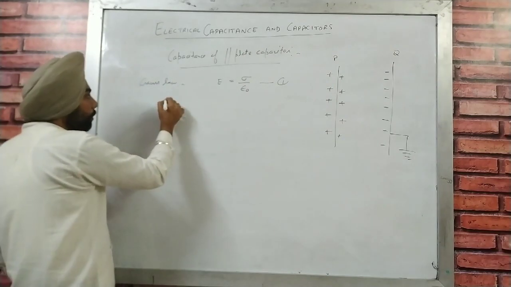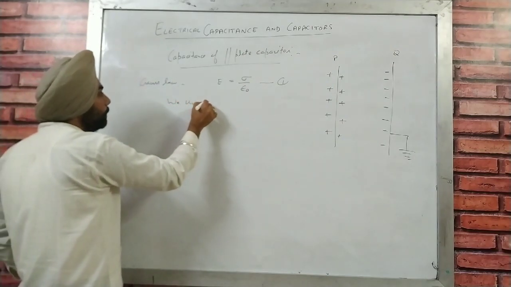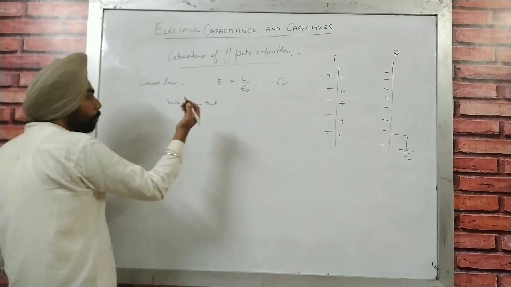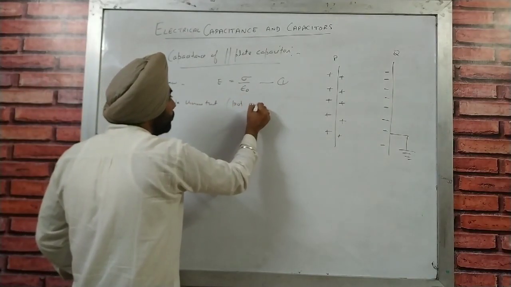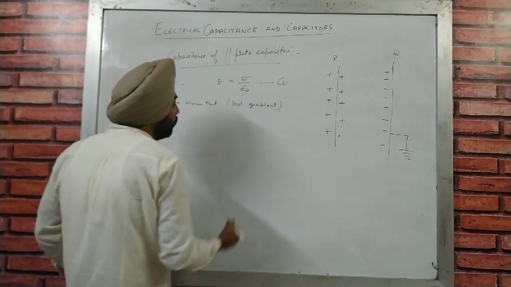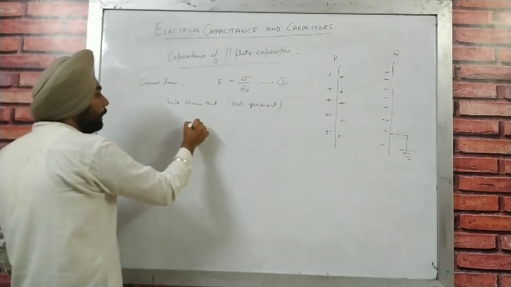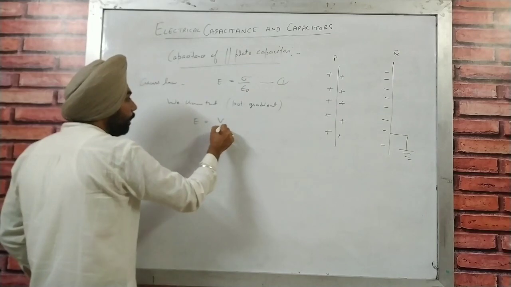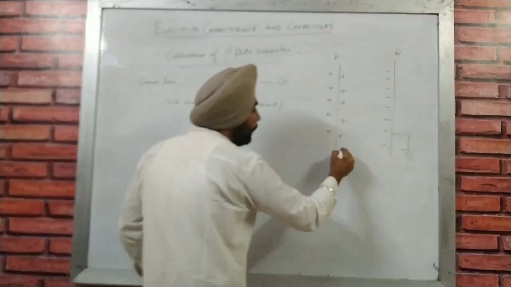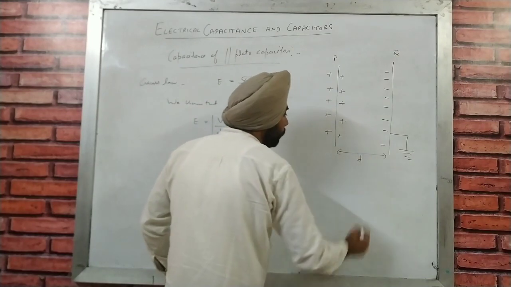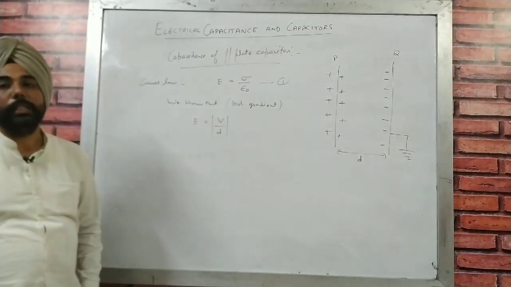Now we know the potential gradient. What is the potential gradient? We have already done that topic as well. So E is equal to V upon D, using a modulus here. Now what is D here? D is the distance between the plates.